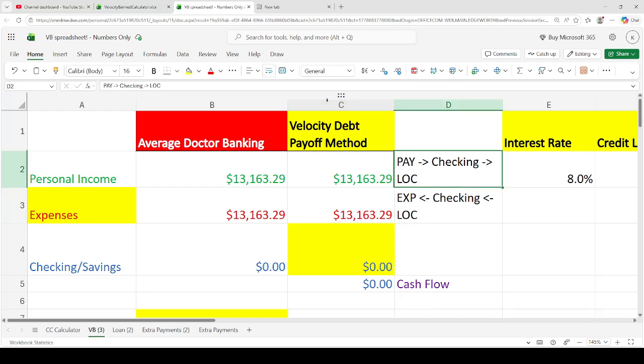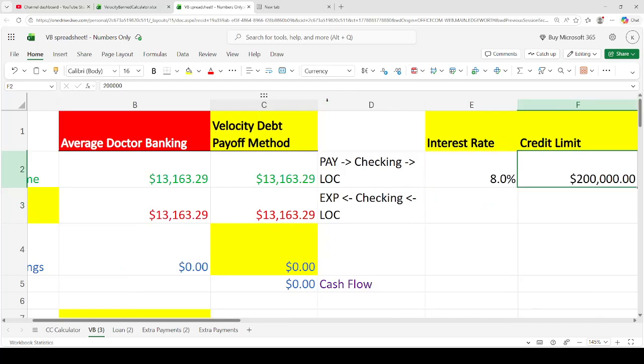Now, why do we demonstrate with the free and clear line of credit? It's just because it makes the demonstration so much easier.